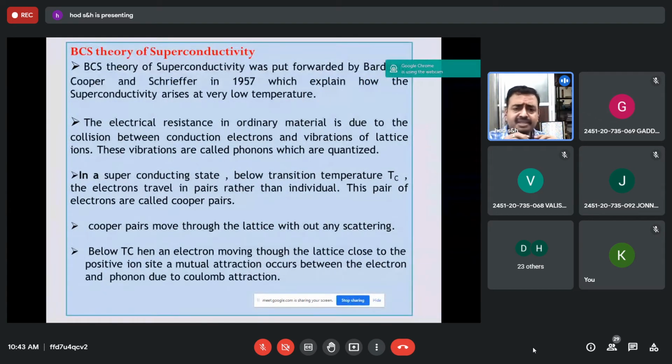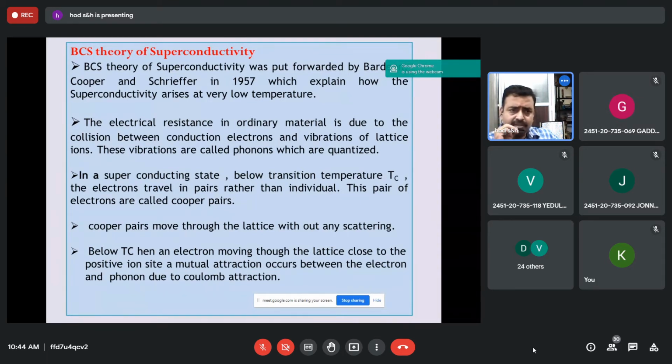And finally, BCS theory. You may get a question to describe or explain BCS theory for 5 marks. You can't guess what you will be getting, so you should write these points. The general electrical resistance in an ordinary metal is because of collisions between conduction electrons and vibration of lattice ions. The vibrations are called phonons. Whenever an electron collides with a phonon, it loses its energy to the phonon, which is reflected in terms of electrical resistance. But in the superconducting state, below transition temperature, the electrons move in phase rather than individually. These are called Cooper pairs.